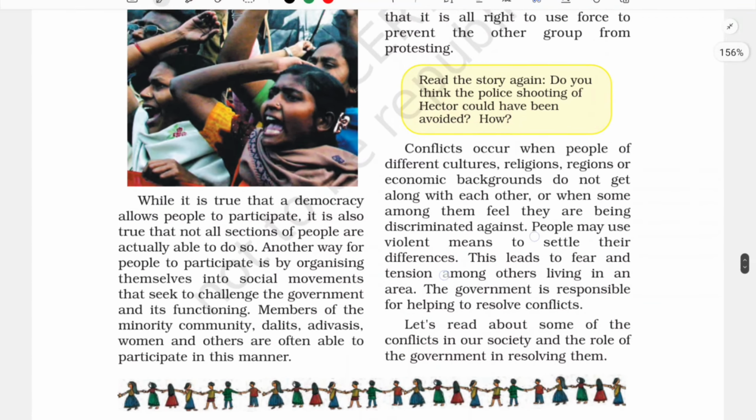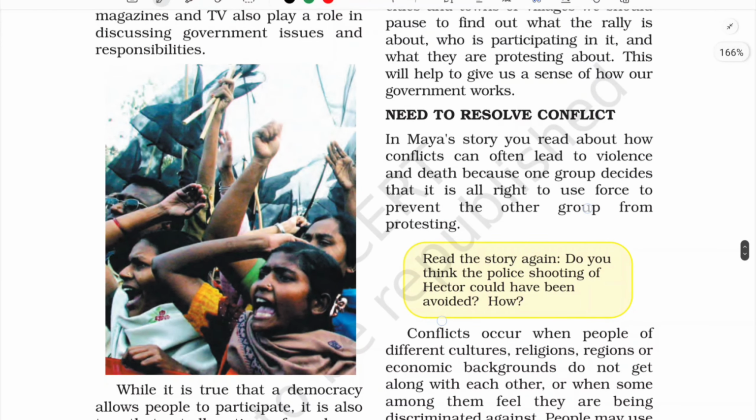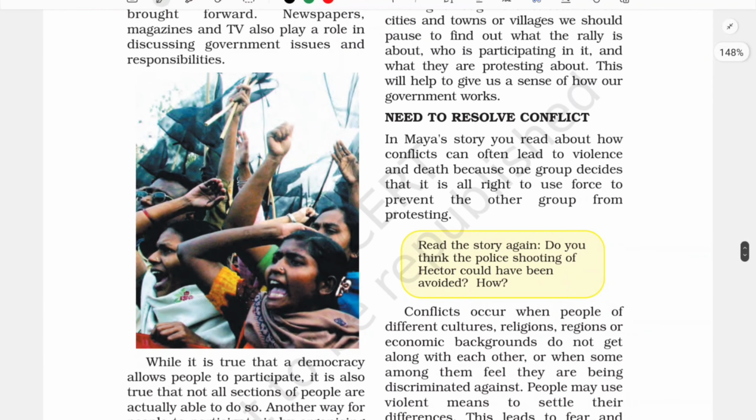Our topic today is the need to resolve conflict. All right, need to resolve conflict. So this is our topic for today.